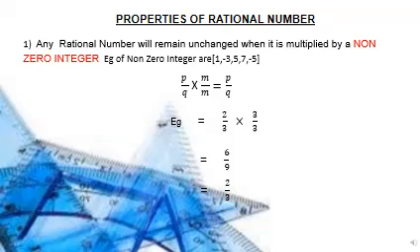When we multiply 2 by 3, we will get 6 as our answer, and when we multiply 3 by 3, we will get 9. So our answer will be 6 by 9. When we simplify it, we will get our answer as 2 by 3. Here the rational number which we have multiplied is equal to the rational number which we got. So this property is justified. Okay, now we will see our next property.